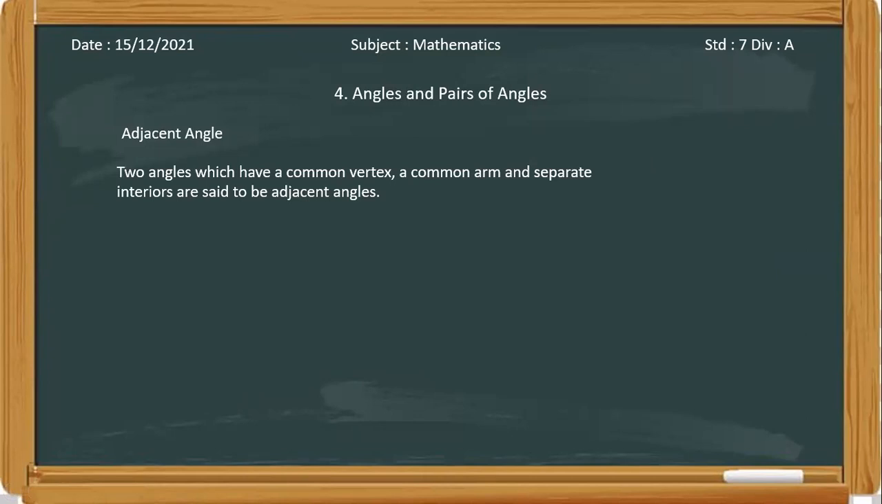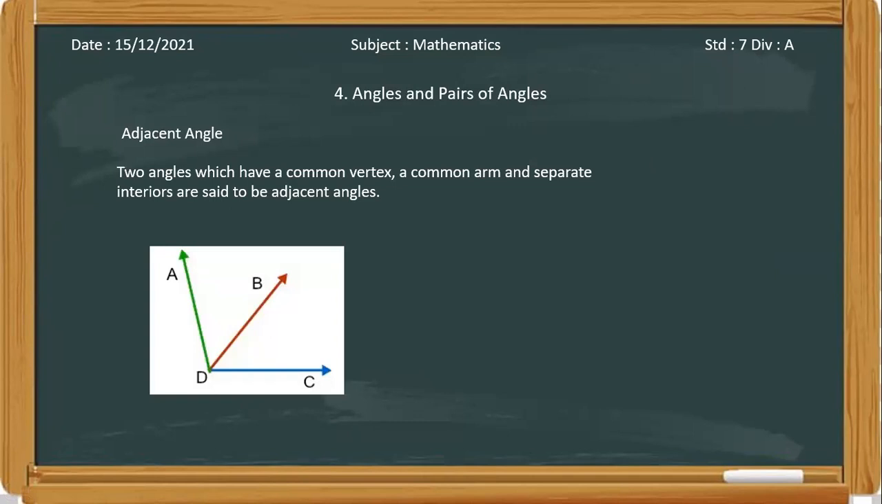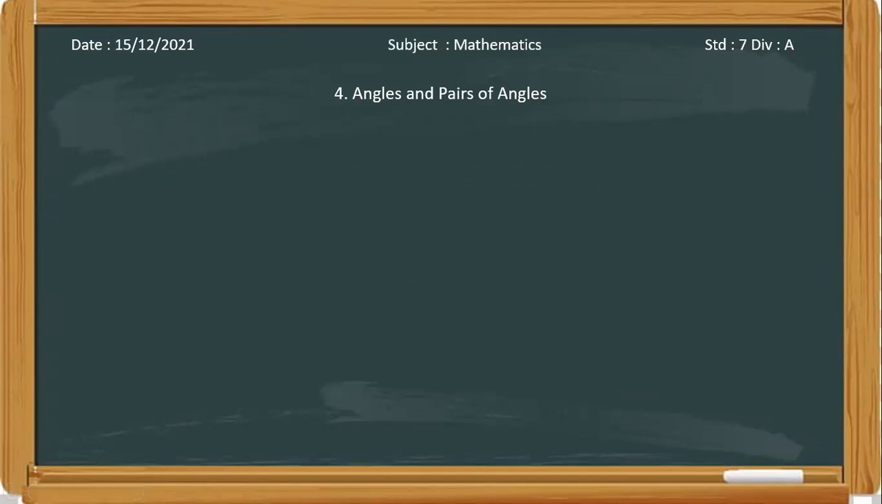So just tell me quickly which is the pair of adjacent angles. There is only one pair of adjacent angles here. Just tell me quickly which is the one pair. ADB and BDC. Yes, ADB and BDC. So you are clear with this topic, adjacent angles, right? Yes, ma'am. We'll move on to the next topic in this chapter, which is complementary angles.